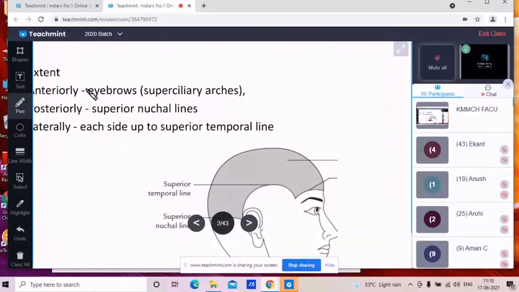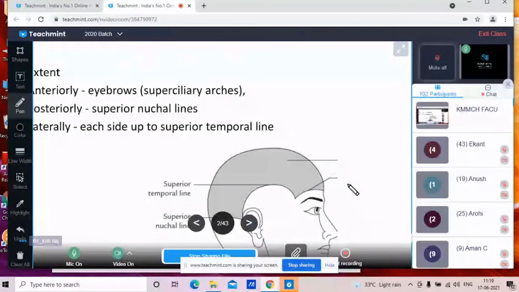So nobody is there. I will just read that. The first word is extent. You can see here, anteriorly, this anterior part. Anteriorly, you can see these are the eyebrows. Above the eyebrows, when we go to the bony parts, there will be the superciliary arches. So anteriorly it extends up to the eyebrows, or you can say the superciliary arch.